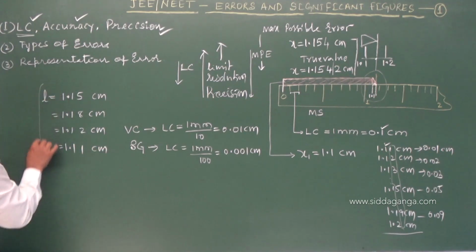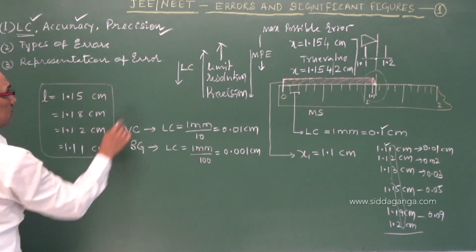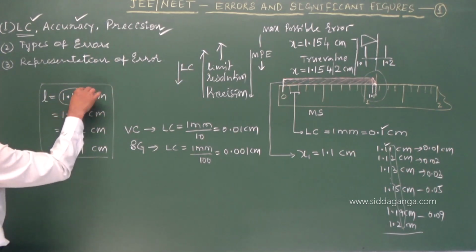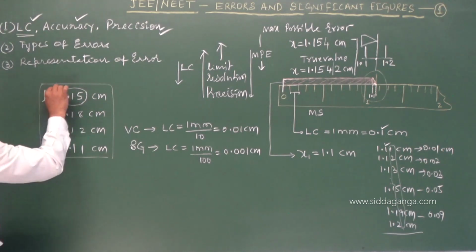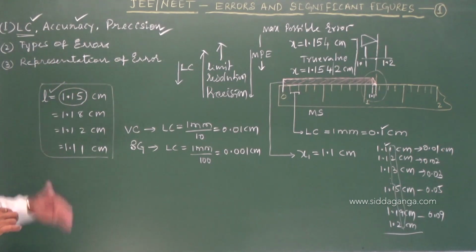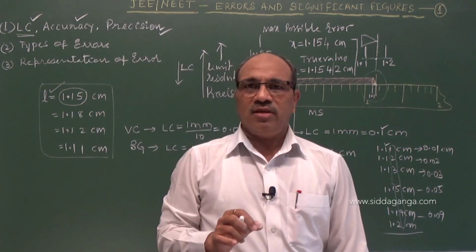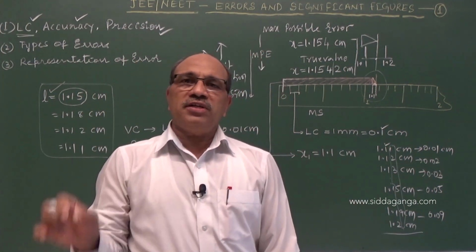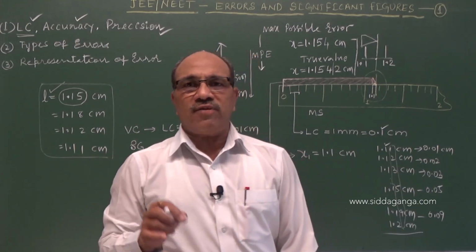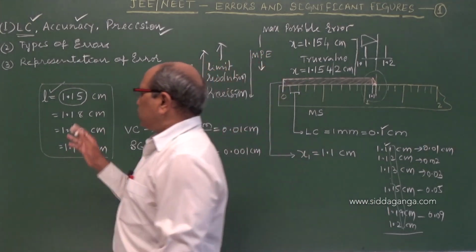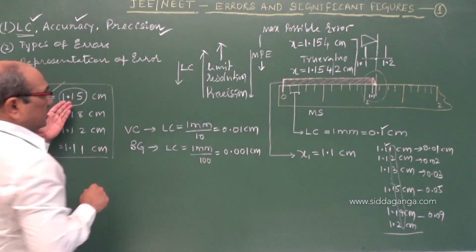Out of 4 readings, the very close answer is 1.15. This is called more accurate compared to the other 3. The deviation is minimum. In a measurement, if the deviation is minimum, then we say the value is most accurate, whether it is plus or minus.